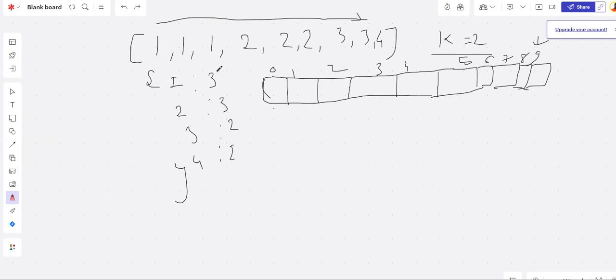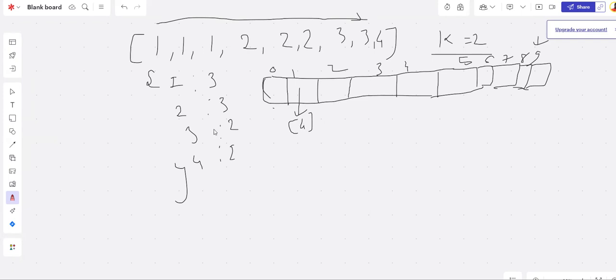So let's just implement this on the given input, and then the picture will be clear. 4 has come only once, so the frequency of 4 is 1. At each index, we're going to store an array, so here we're going to store 4.